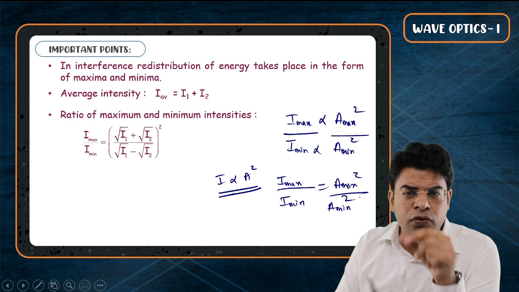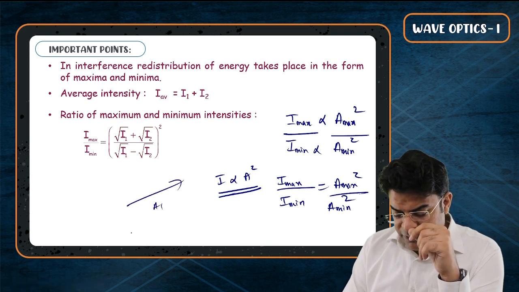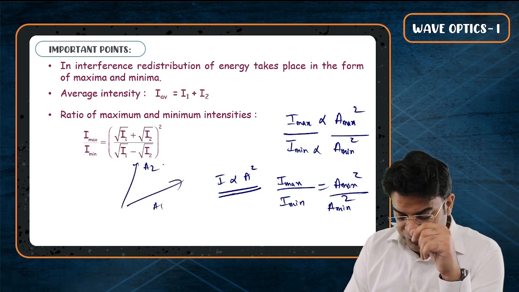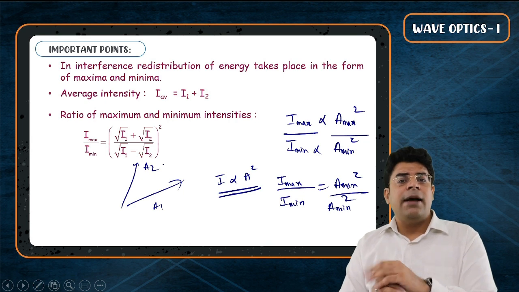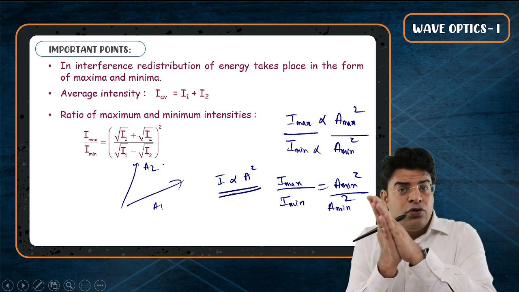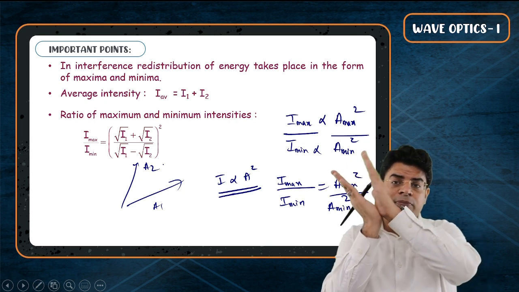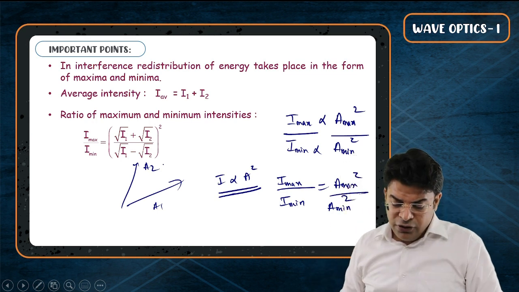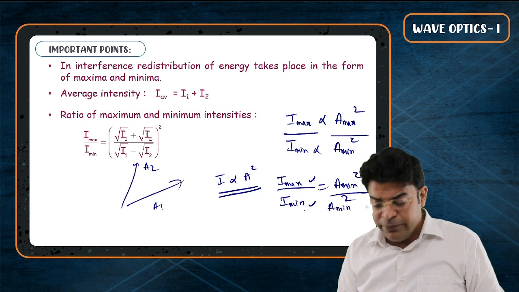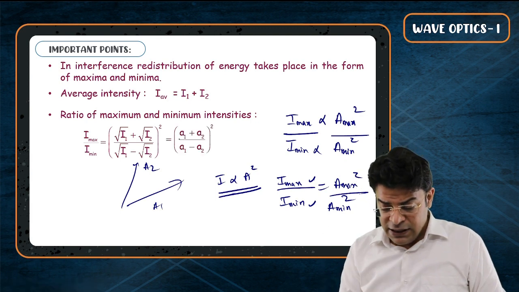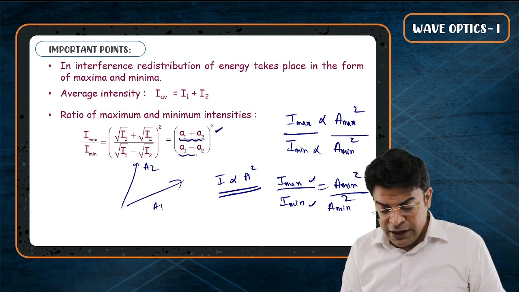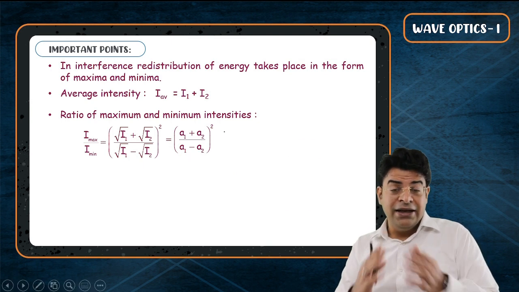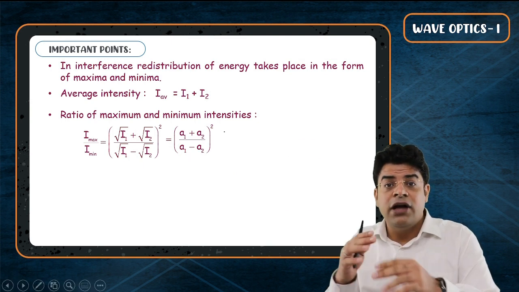If you have two waves of amplitude A1 and A2 superimposing, the maximum possible resultant amplitude will be A1 plus A2 when they point in the same direction, and the minimum possible will be A1 minus A2 when they point in opposite directions. So I max by I minimum can also be written as A1 plus A2 whole square upon A1 minus A2 whole square, as intensity is directly proportional to the amplitude whole square.